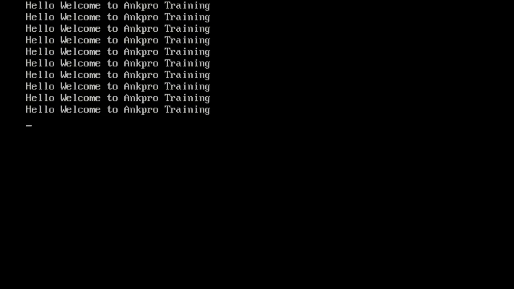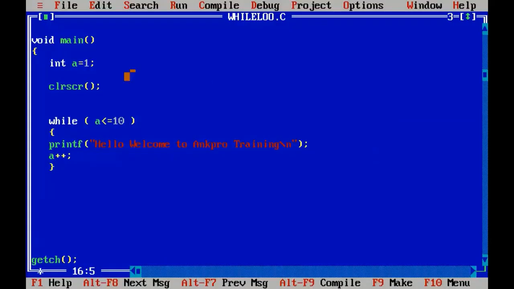So here it is. We have got the same statement 10 times. When a is 1, 1 is less than or equal to 10. Yes, so control will print the statement and increment the value of a by 1 because we have put the increment operator with a. So a becomes 2 now. 2 is less than or equal to 10. Yes, print the statement, increase a by 1. So a is now 3, 3 is less than or equal to 10, right?